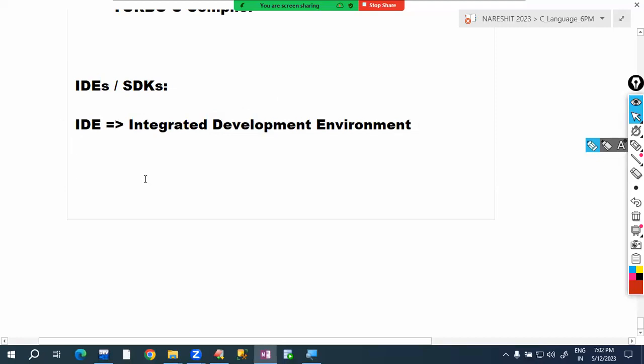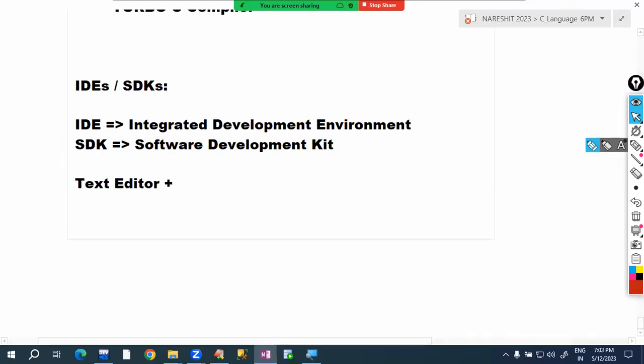SDK stands for Software Development Kit. I already told you, to develop software only, we are learning these programming languages. So whatever is required to develop the software, that kit provides. To develop software, a text editor is required; it is providing that. A C compiler is required; it is providing that. And it also provides some other features. What are those other features?